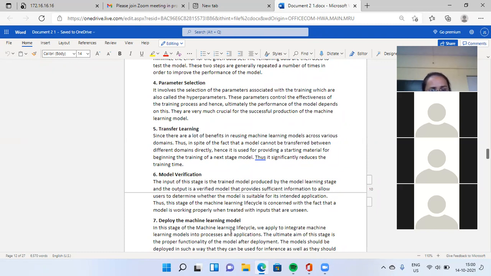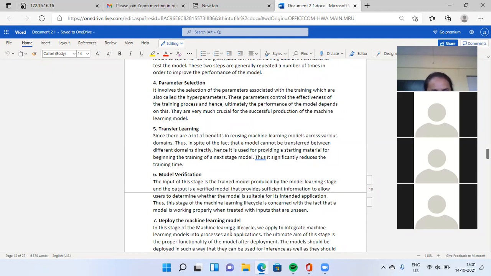Next, model verification. The input of this stage is the trained model produced by the model learning stage, and the output is a verified model that provides sufficient information to allow the user to determine whether the model is suitable for its intended application.